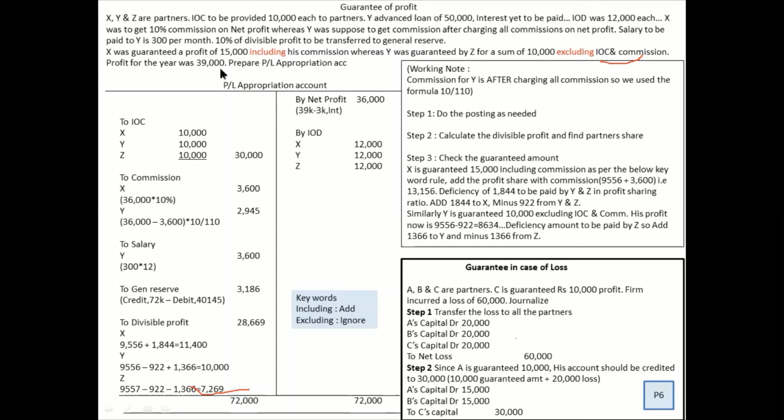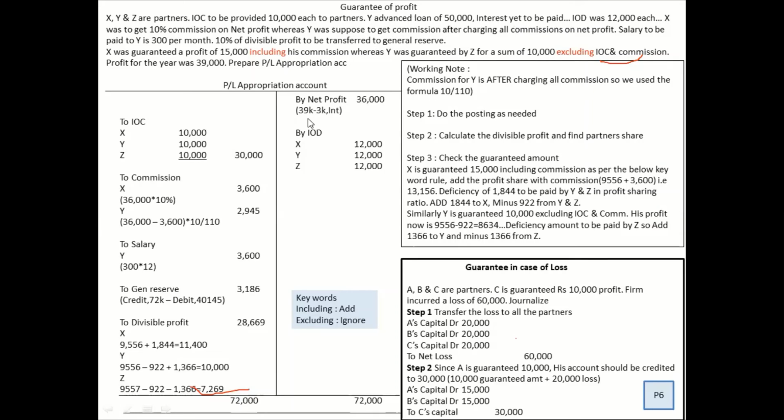We learned in that first slide that profit should be excluding charges. What charges? The charges for the interest. Now, what is the interest charge? We learned in the Partnership Act. It is 6% of 50,000, that is 3,000.